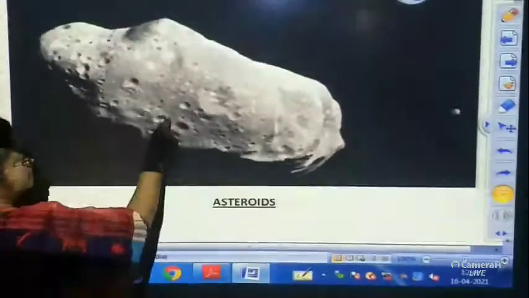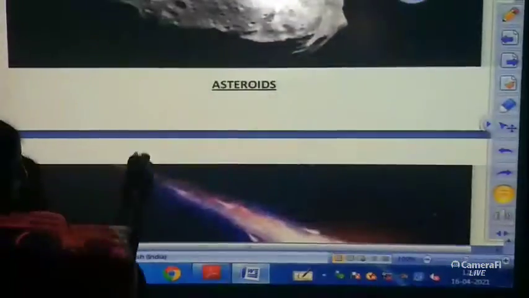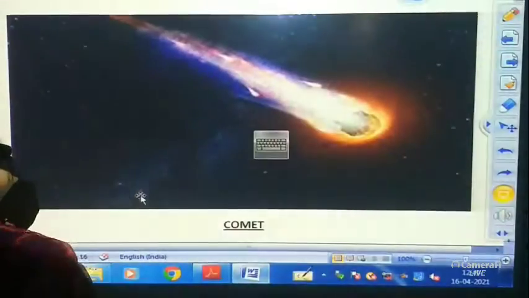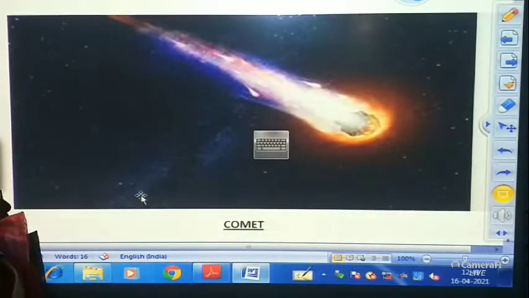An asteroid looks like this, it is a rocky body, and a comet is like this, it has a tail and it is made up of dust and ice.